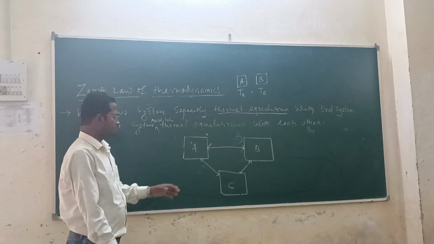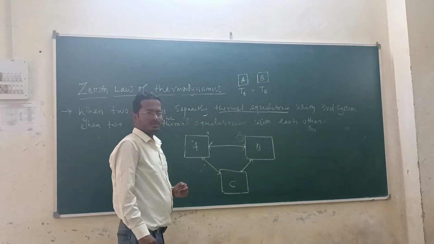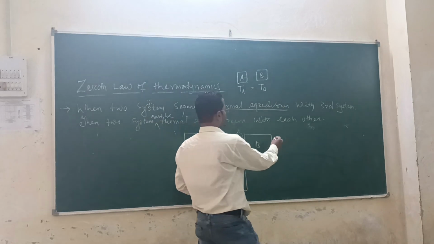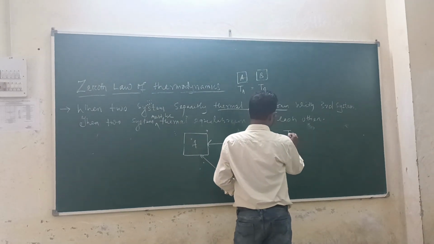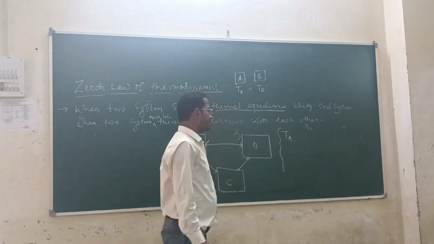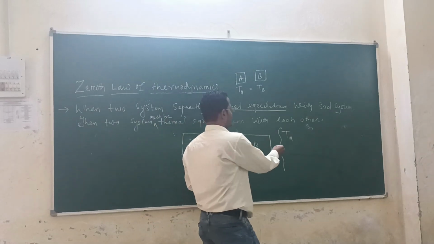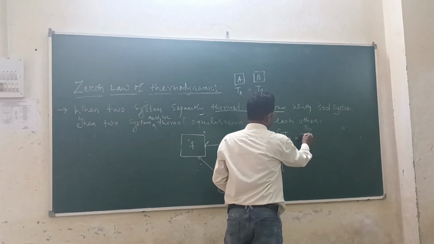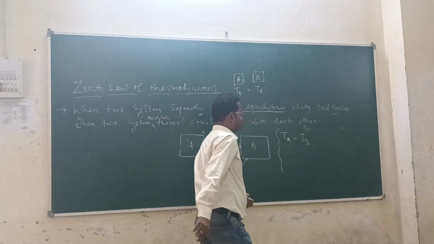Let TA be the temperature of the first system and TB the temperature of the second system.